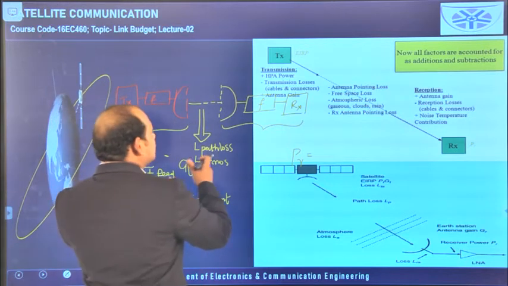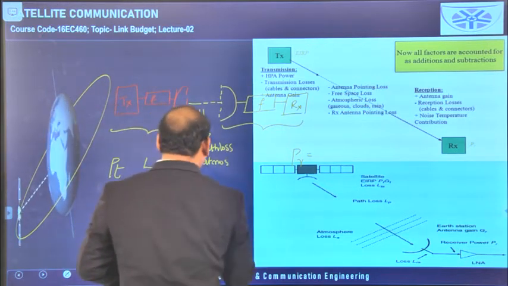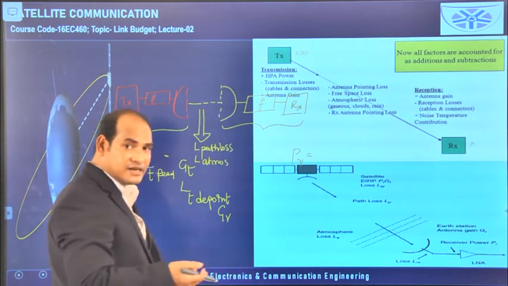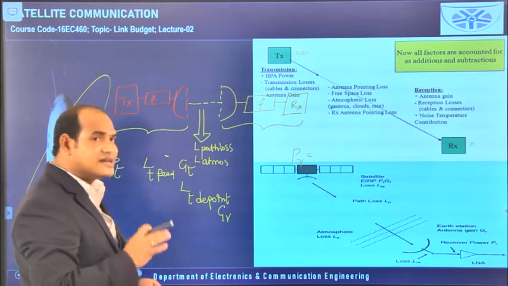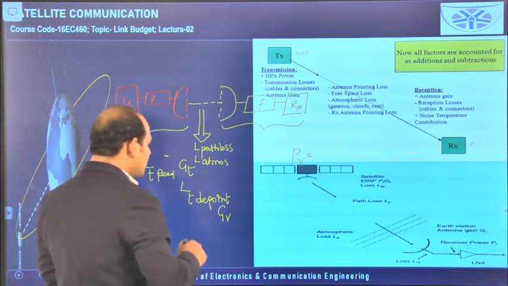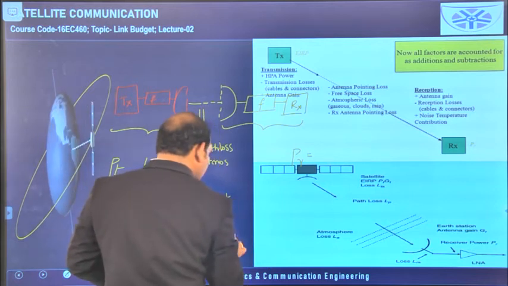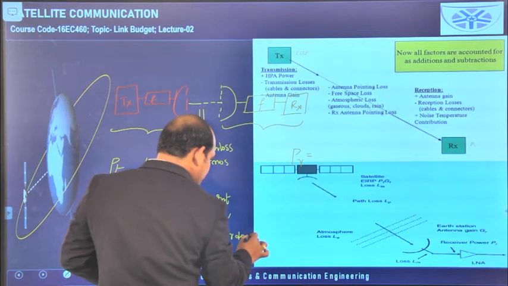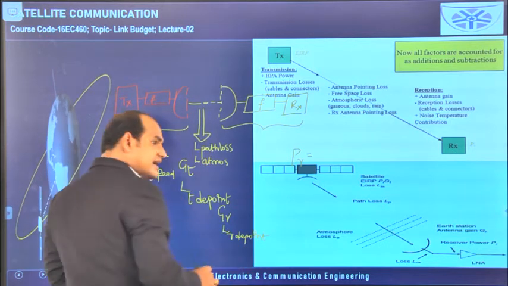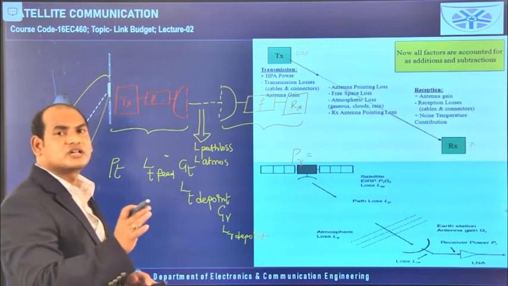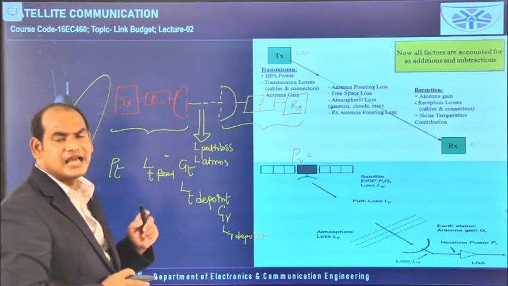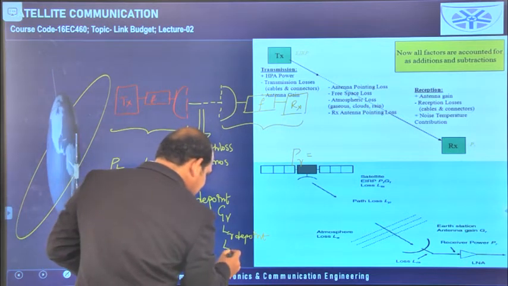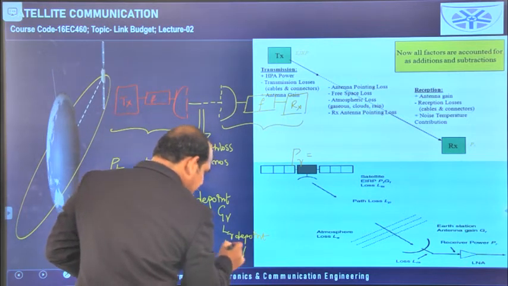Next it is coming to the receiving antenna. For the receiving antenna, we see a certain amount of gain, that is the increment, GR, and a certain amount of loss is also available, that is the antenna depointing loss on the receiver side due to depointing. And specifically, a certain amount of loss is available for the receiving antenna, that is polarization loss, the loss at the receiver due to polarization.